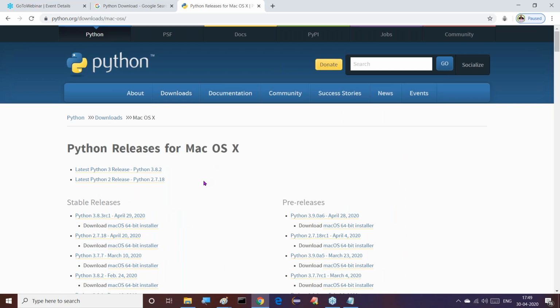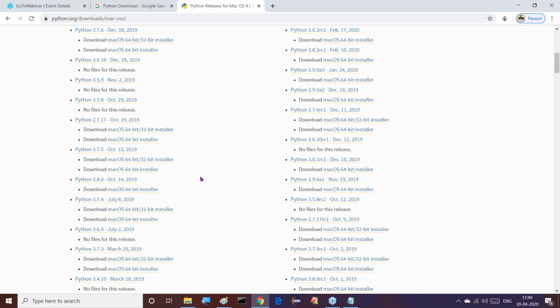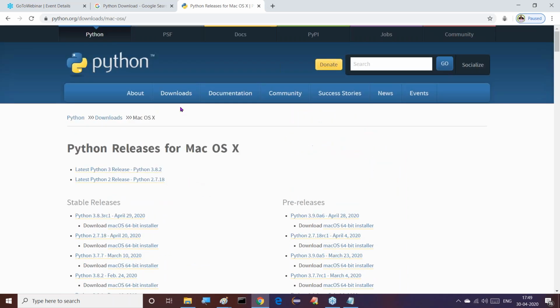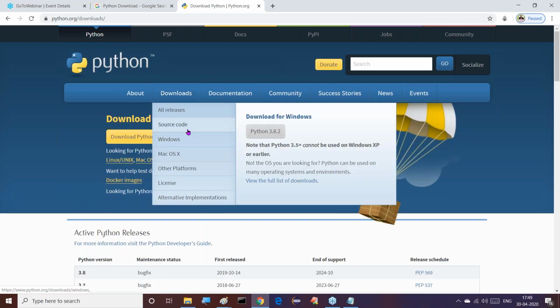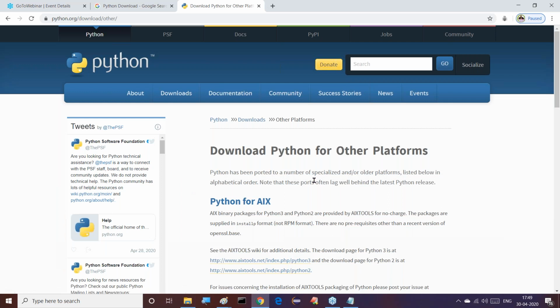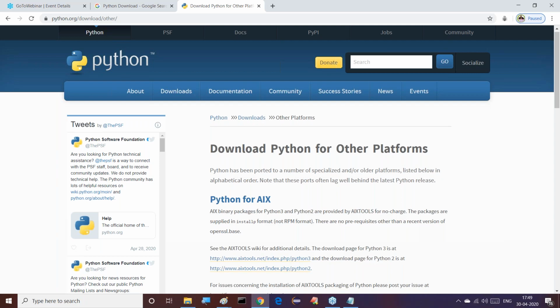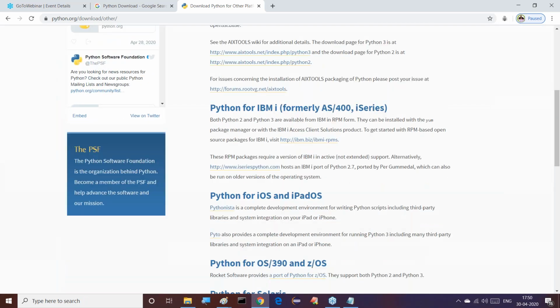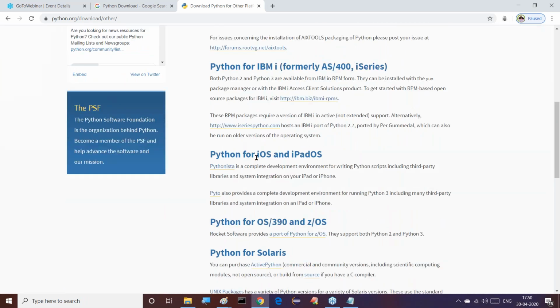Similarly, if you want to go for Mac, then Mac related Python software we have to download. All these are related to which one? Mac. For example, if I click on other platforms, then Python has given some other different platforms: AIX, IBM i, iOS and iPadOS. Python for iOS is a newer one. Previously it did not exist here. Now it exists here.